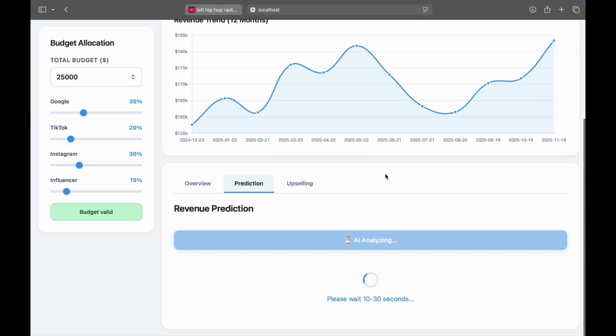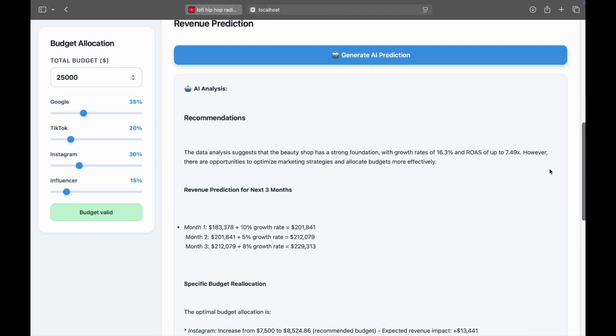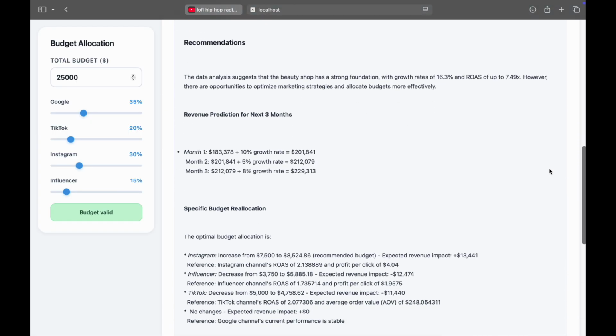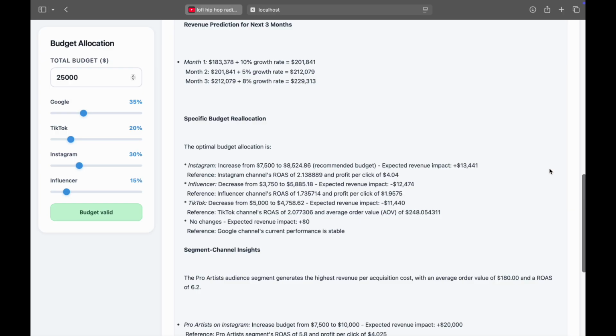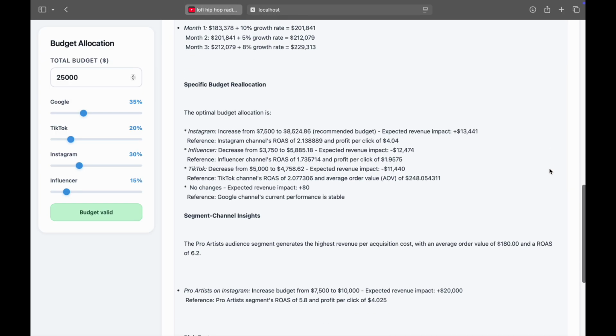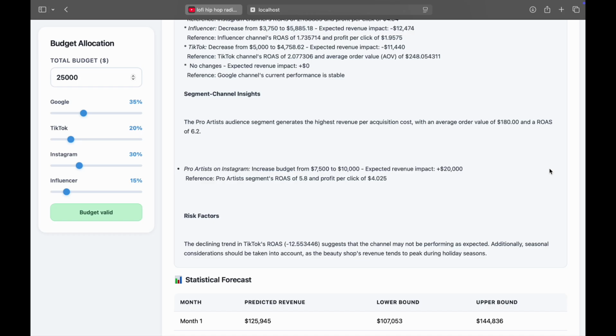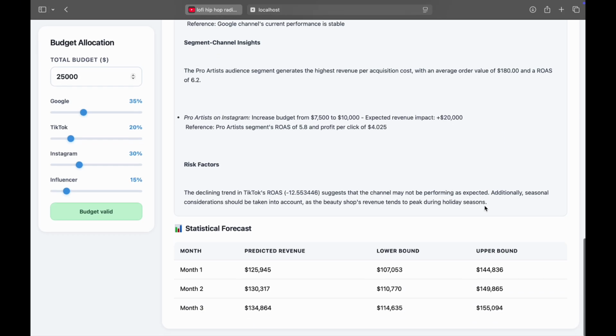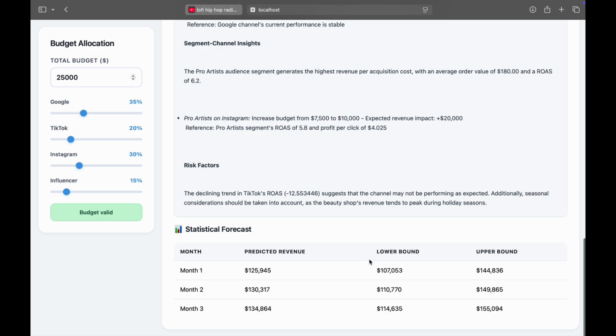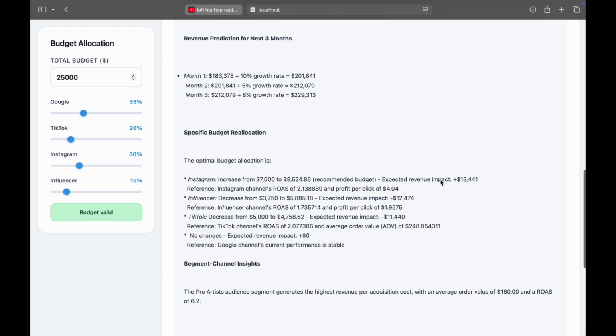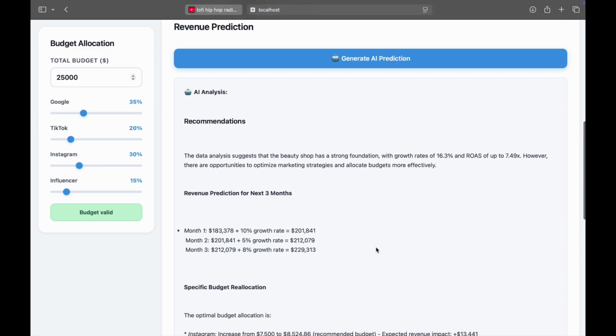So here we have it generated and we have some recommendations here. Revenue predictions for the next 3 months, specific budget reallocation, so how to make the budget more optimal, segment channel insights, risk factors, statistical forecast. So we have all the information here on how to make our marketing more effective and how it would influence our revenue.